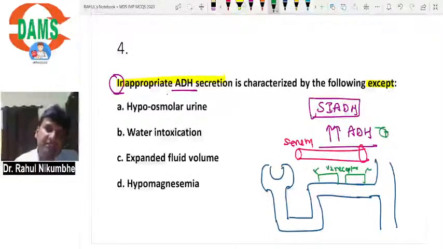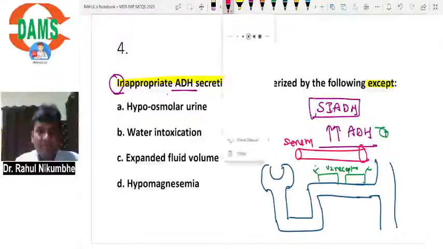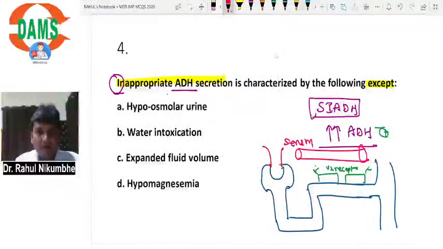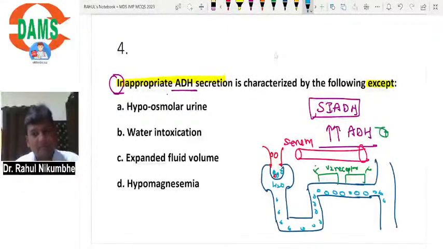If ADH is present in blood, it will act on V2 receptors. Now, what is happening? This blood has a lot of water molecules, and these water molecules will enter the distal part of the nephron.